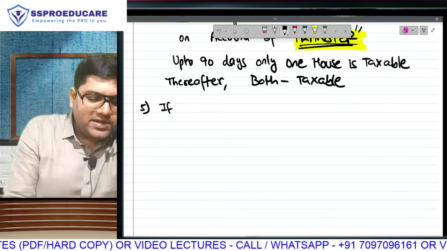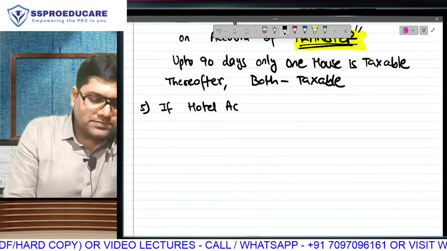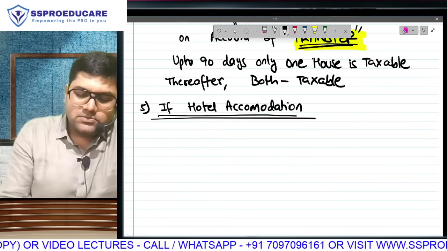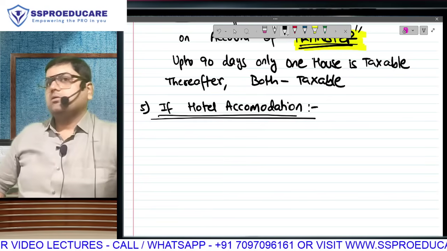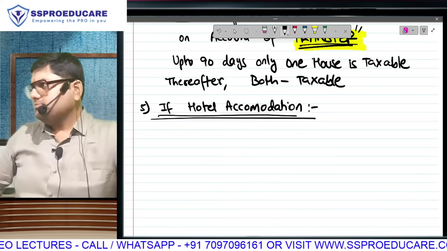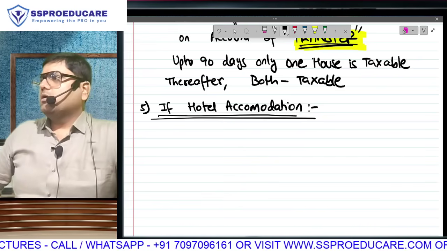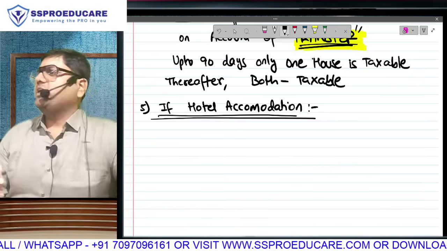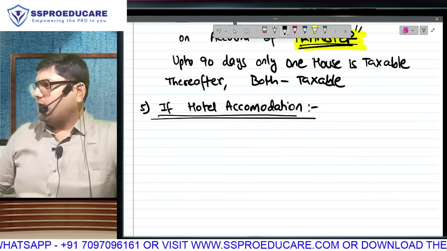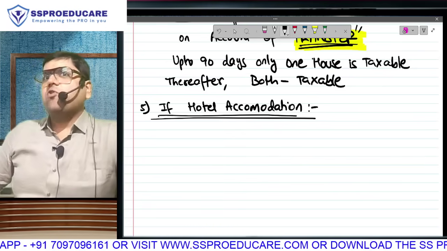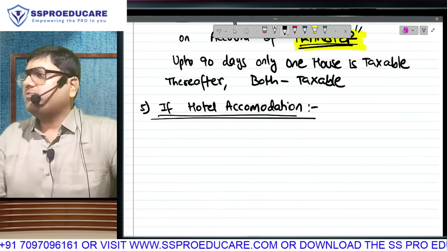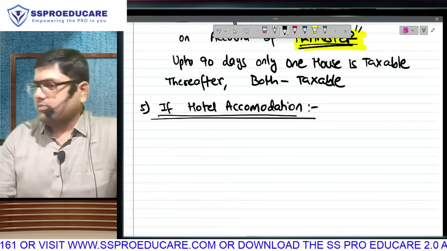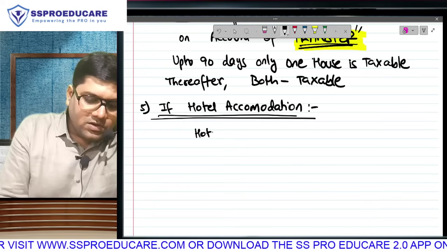If your employer has given you hotel accommodation, not house, but in a hotel. Simple question is this. Does a hotel accommodation bring more facilities compared to a house? In a house you have to wash your own clothes, but in a hotel there will be housekeeping, laundry, everything. Correct? What is going to happen here? Employer will pay the hotel tariff. Employer is paying the tariff, no? And you are getting to stay in that hotel. In that case, it will be hotel charges paid.